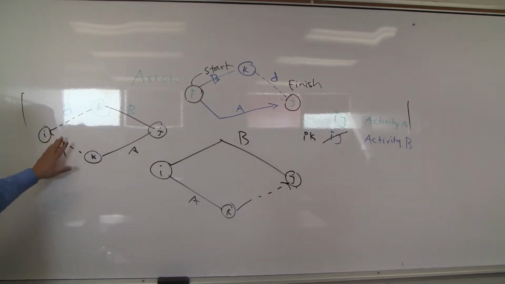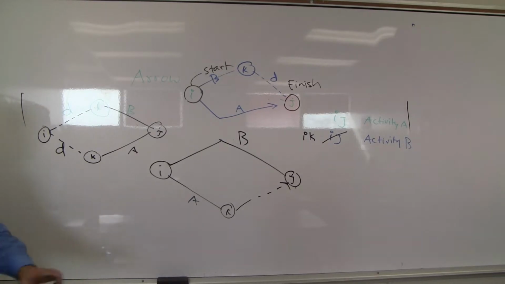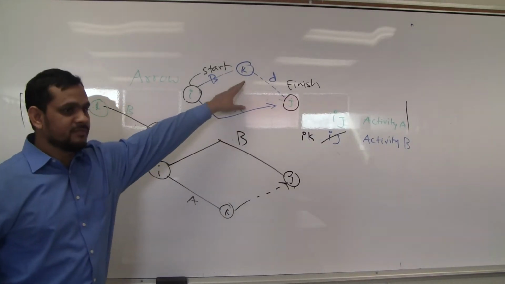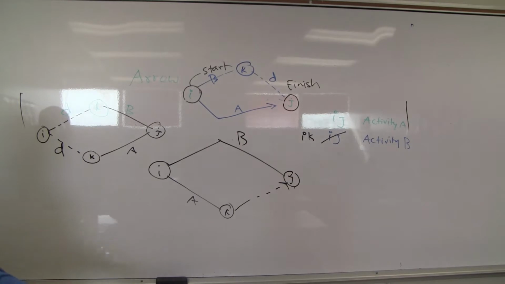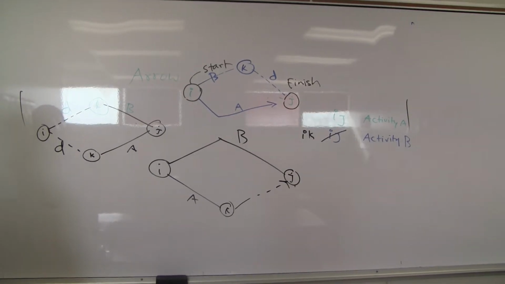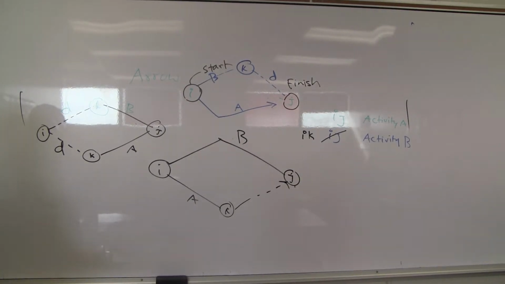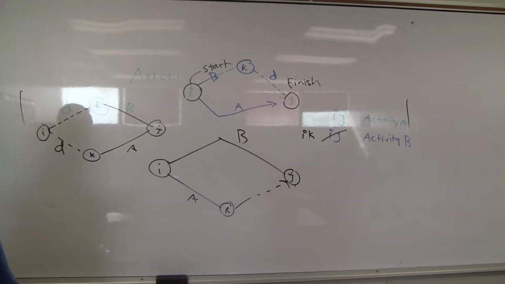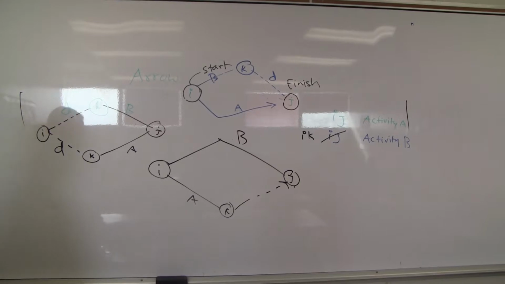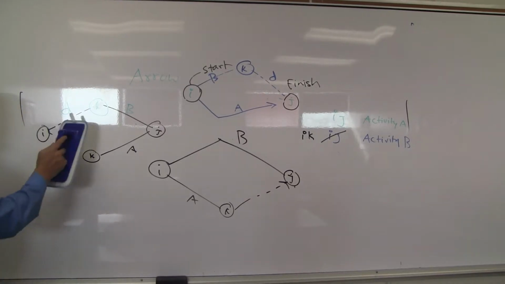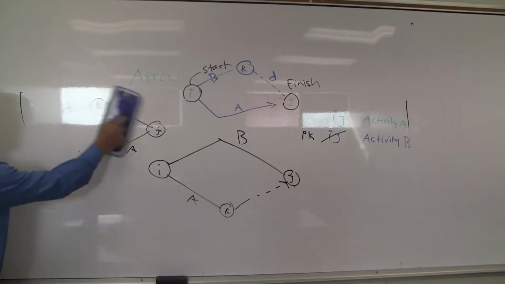So, two dummies, people may not like it. Make it simple. One dummy, one dummy. So, in your homework, you might see it. You may need to do it. Two dummy activities, one dummy, maybe three dummies, four dummies. So decreasing the number of dummies is better. Okay, so that is one thing to clarify.